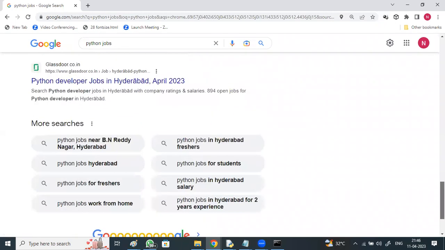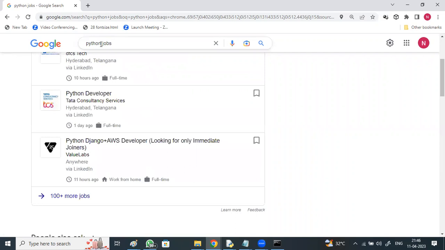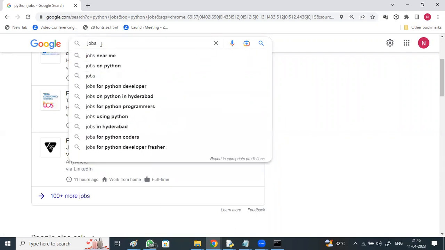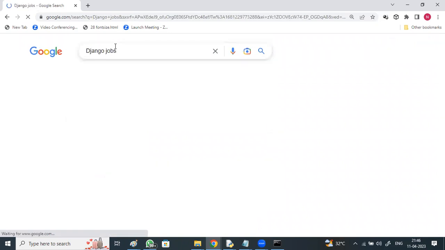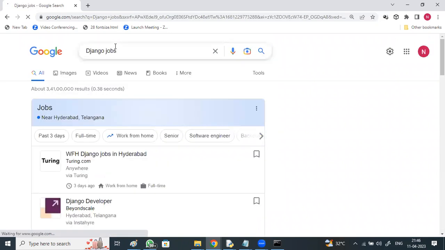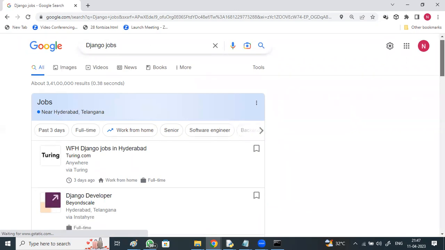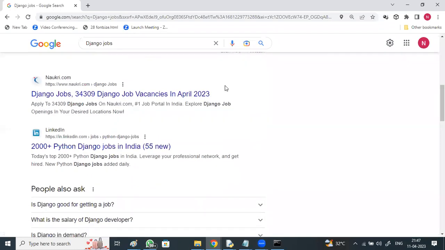And Python has a framework, Django. If you search for Django jobs, the number of people who know Django is very small, and those who have command of Django are very, very few. So if you keep updating with Django, you can have a broad search. 34,309 Django job vacancies in April, and 2,000 plus Python Django jobs.